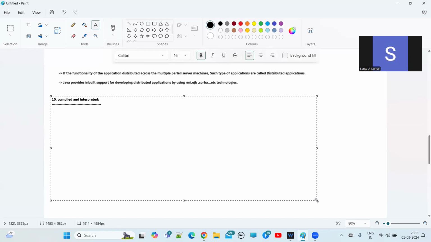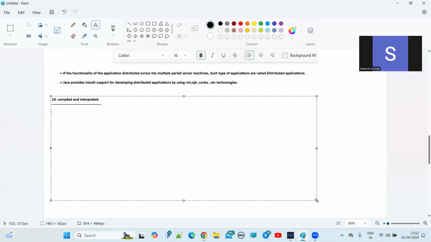This interpreter will read the bytecode line by line, interpret it and execute it. Interpret here means converting: it reads the bytecode and converts it into native machine understandable code, and after that, it executes. Who does this? The interpreter.